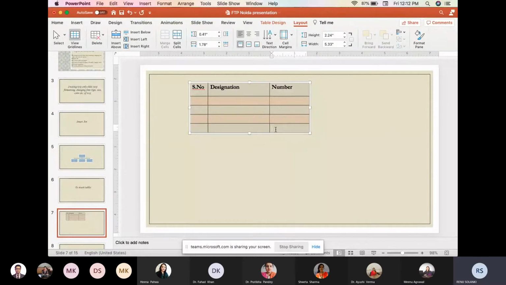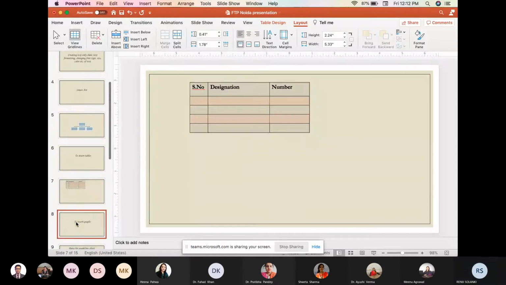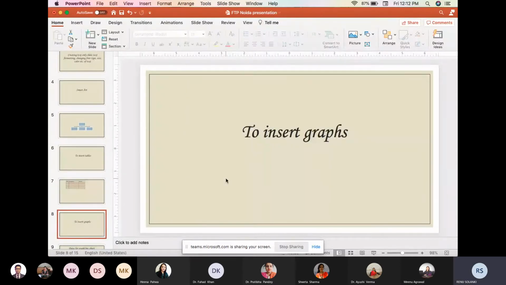So in this way, we can do the addition and the deletion of the rows and the columns to the table. Regarding the formatting of the text, same options will be used as I have discussed in my first slide. So this was about inserting the table. Now come to the section in which I will talk about how to insert the graphs.